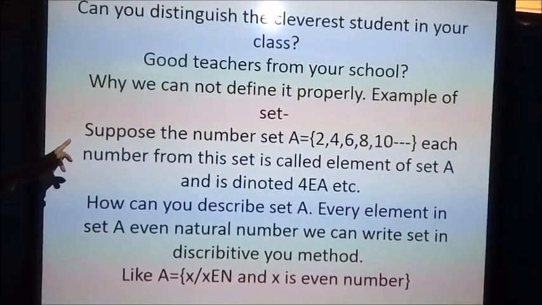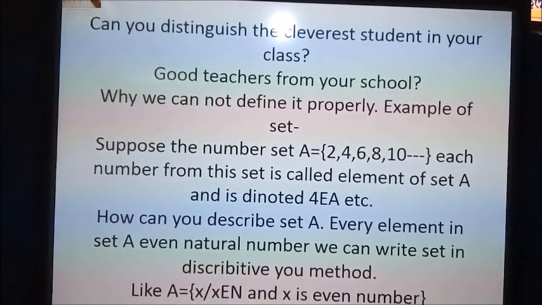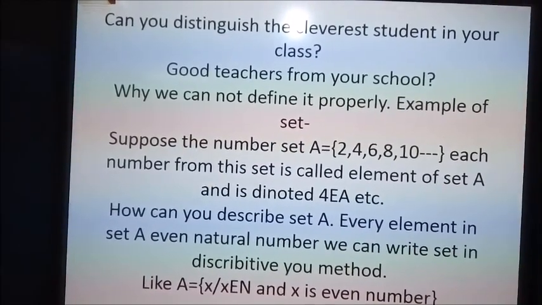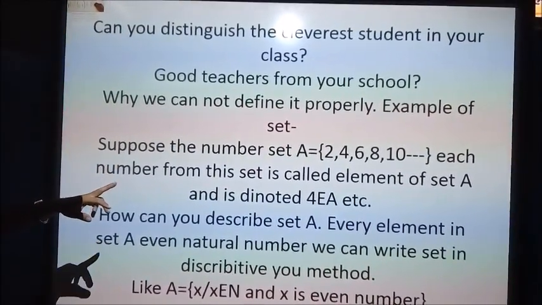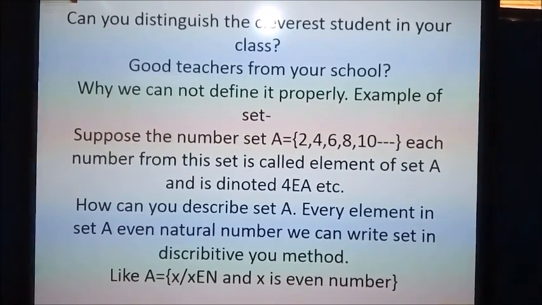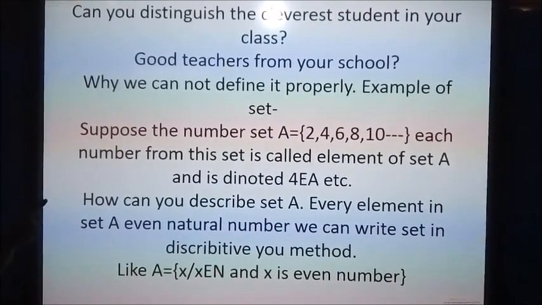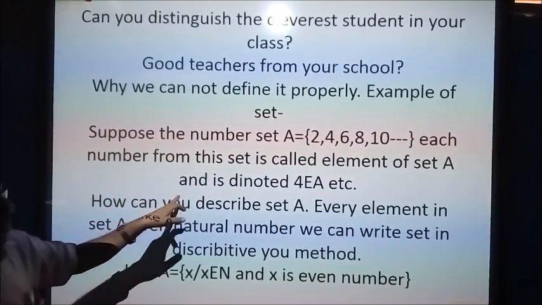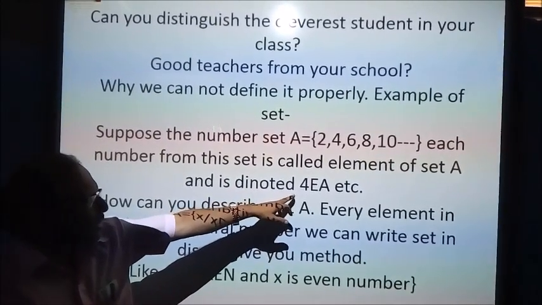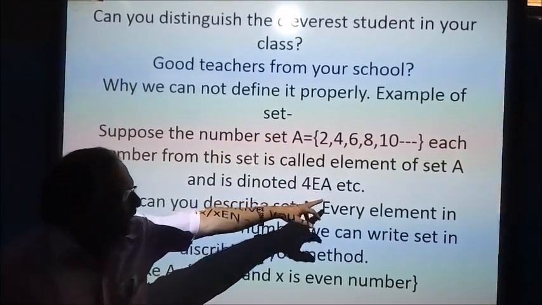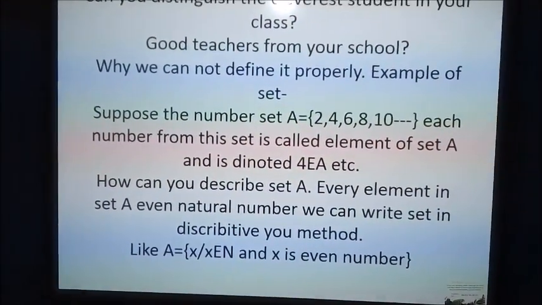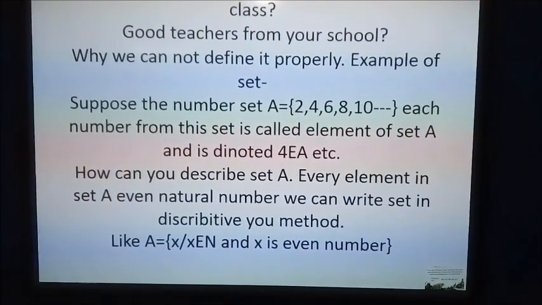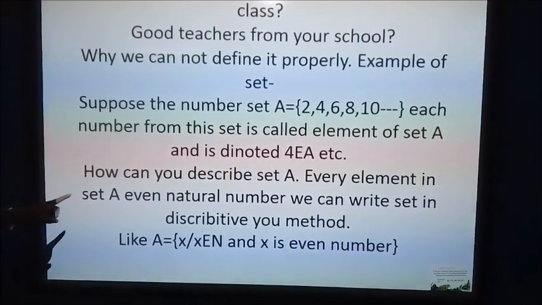Now see. Suppose there are the numbers 2, 4, 6, 8, and so on. Each number in the set is called an element of the set A. For example, 4 is an element of set A, and so on. So how can we describe it? Every element in set A is an even natural number.